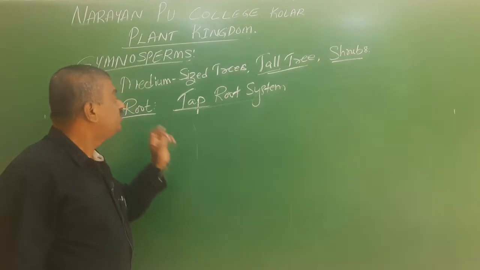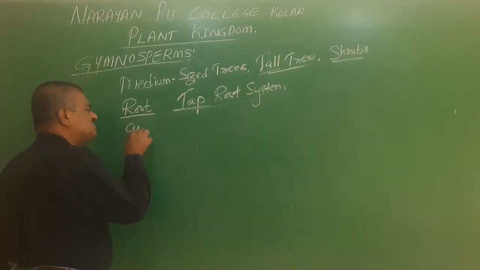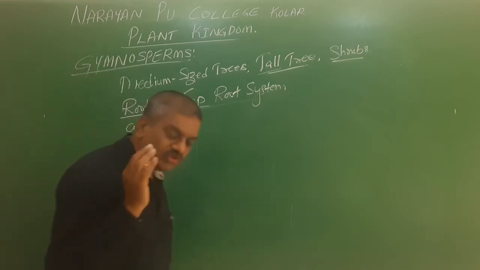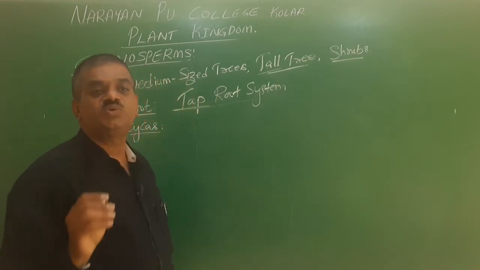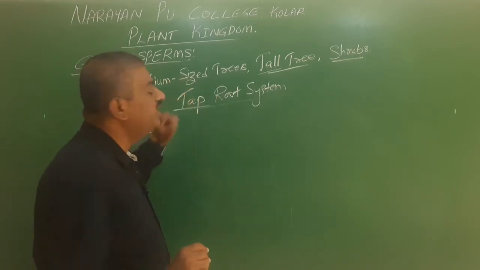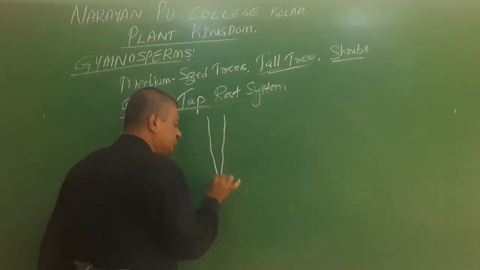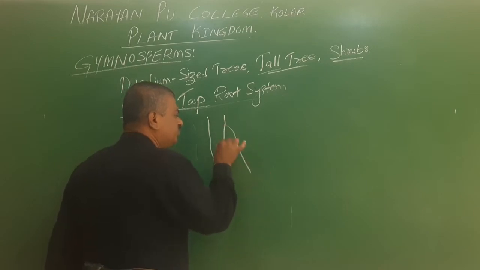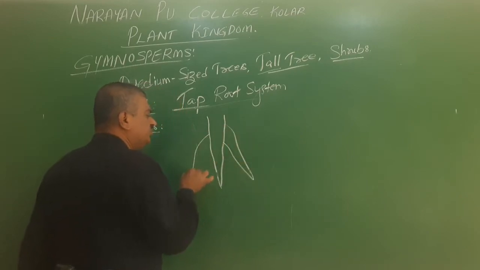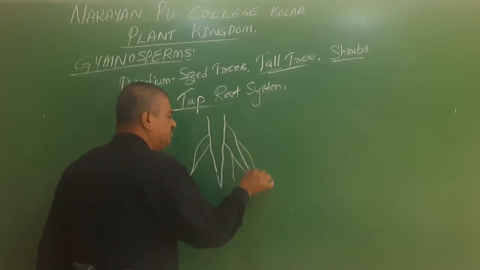Especially in cycas, there is an association of algal material as well as fungal material with the root system. For example, take a main root called the primary root, followed by the secondary root, and this is followed by the tertiary root.